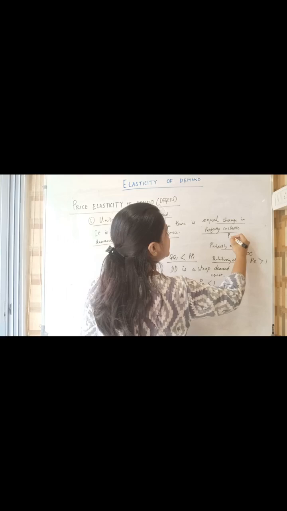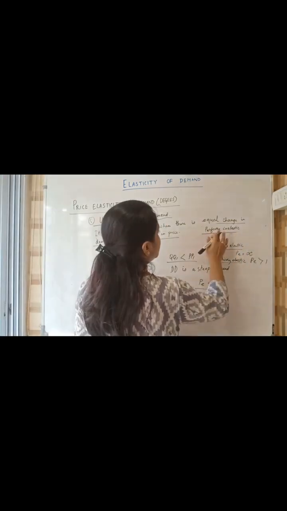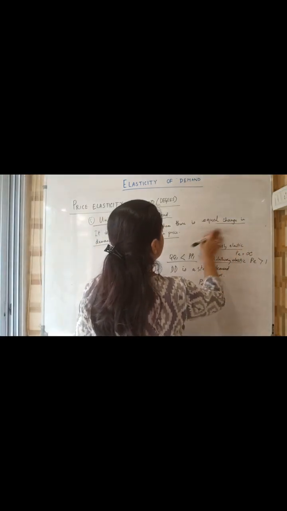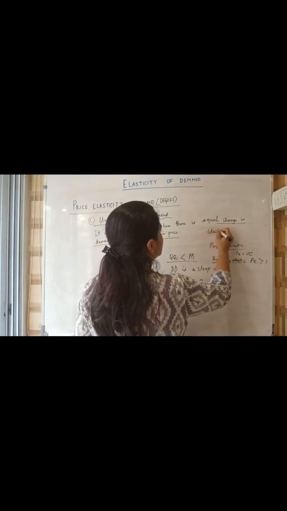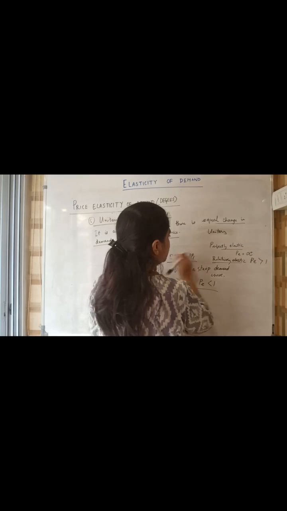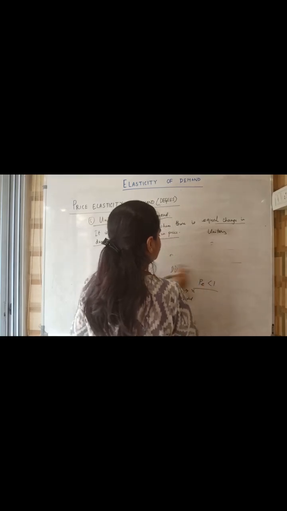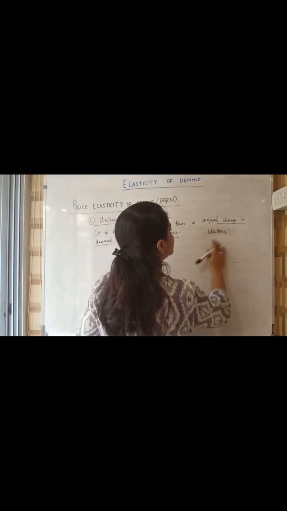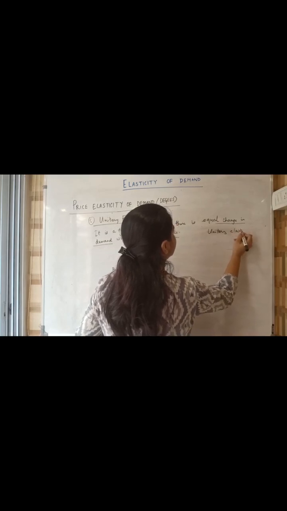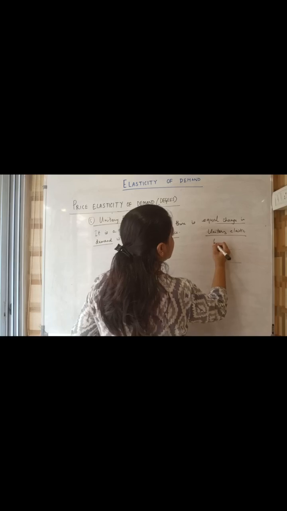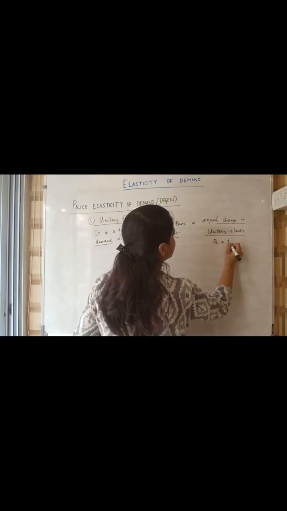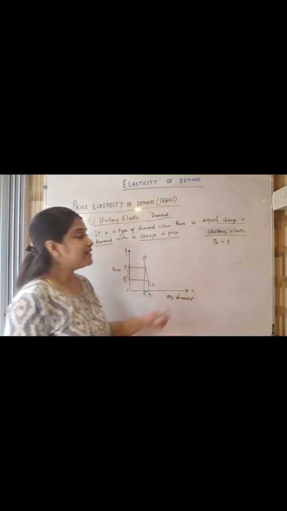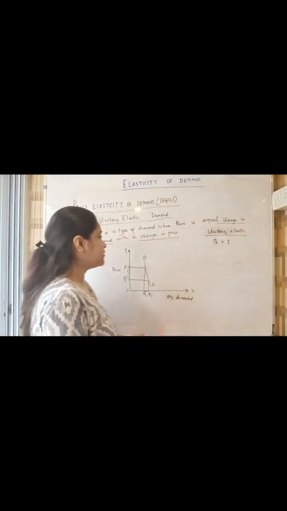Symbolic representation: in case of unitary elastic, price elasticity should be equal to 1. That means the change in price is equal to the change in demand.